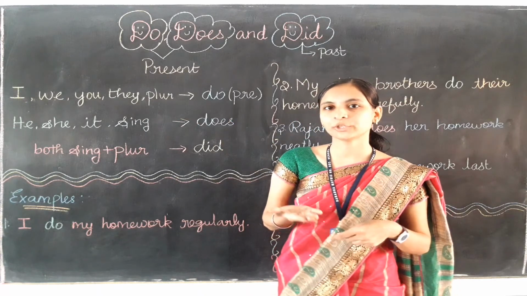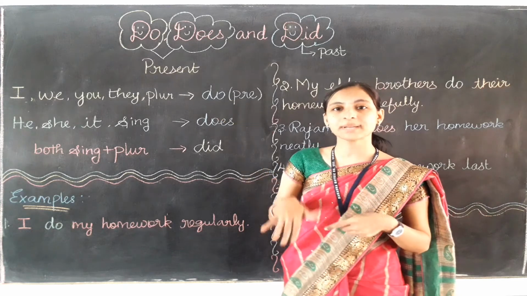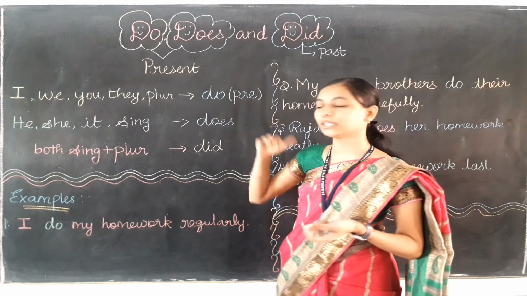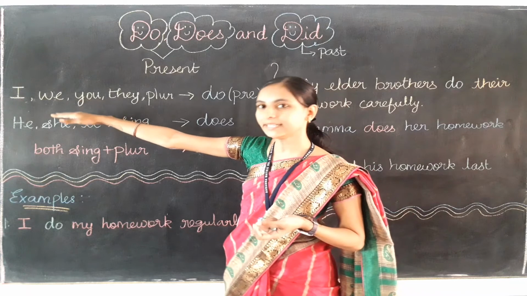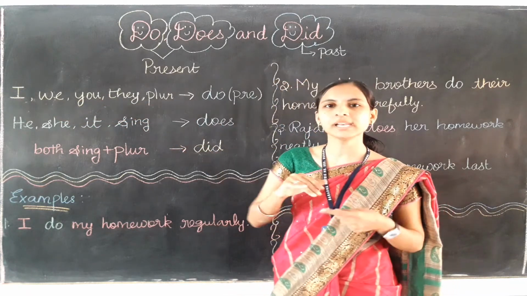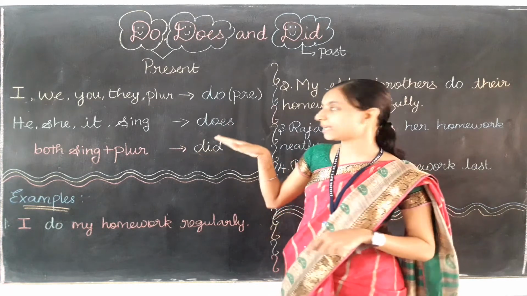When we are talking about plural nouns, we can use the verb do in the present time. Clear? So where can we use do? We can use the verb do in the present after the subjects I, we, you, they, as well as plural nouns. Clear?